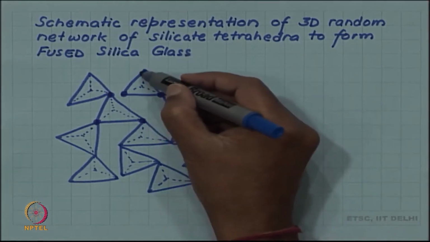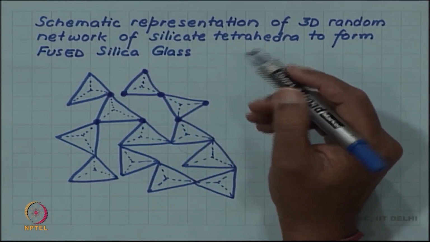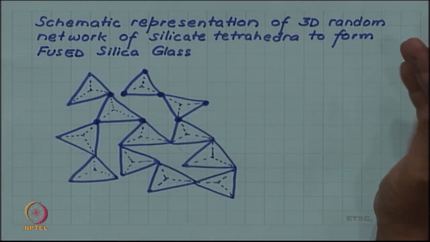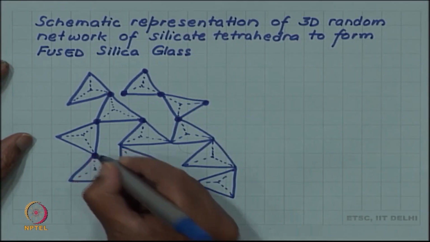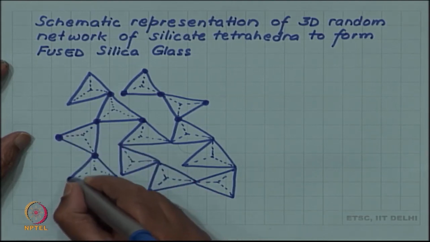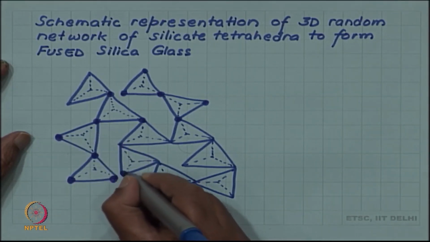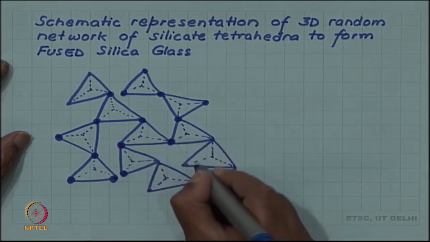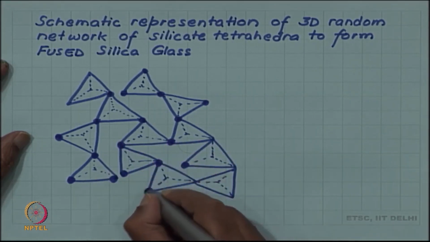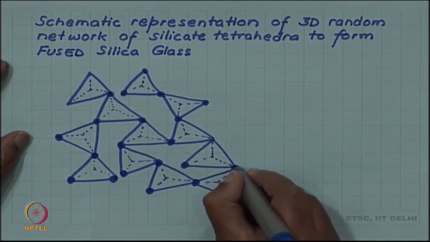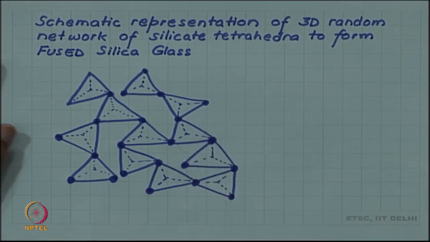Of course, some of them at the surface are not shown to be sharing, but in a large network there will be very few such oxygen atoms at the surface which will not be shared, all others will be part of a shared network. In trying to draw this, I have tried deliberately to draw it randomly, so that you have a random network of 3-dimensional silicate tetrahedra. So, this is what will be a representation of the structure of fused silica glass.